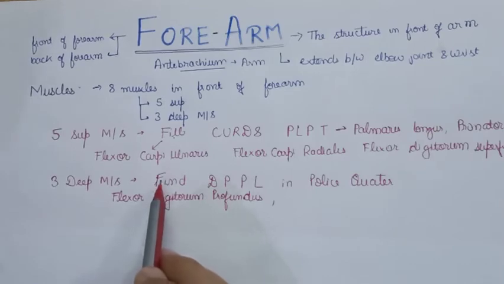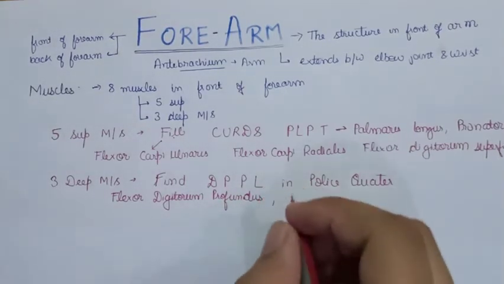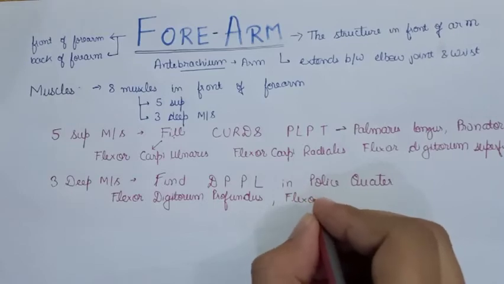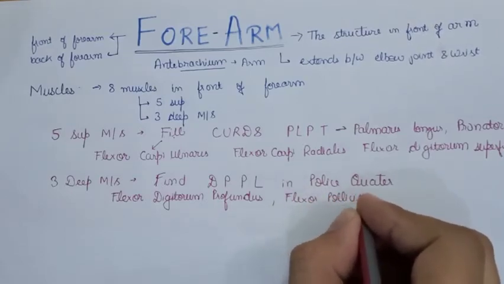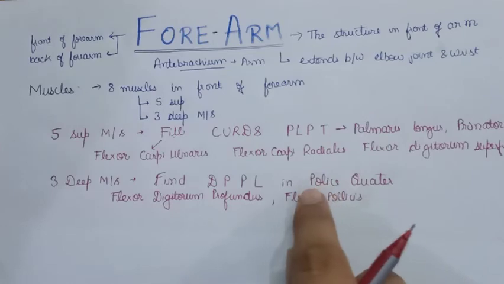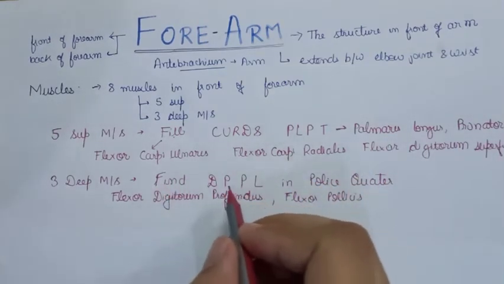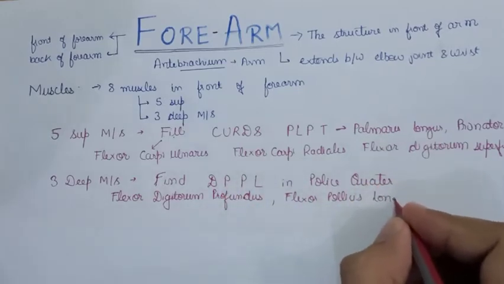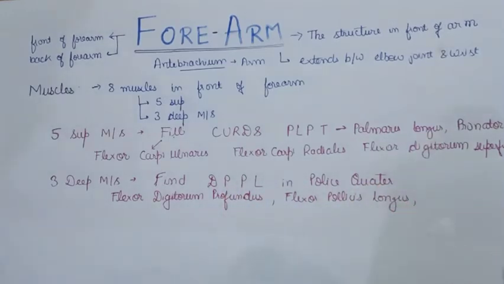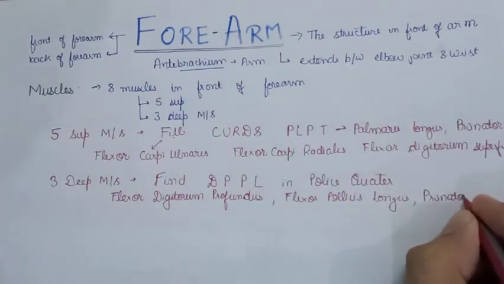See again, find, F stands for flexor, the remaining two words. Flexor pollicis, L stands for longus. So the next muscle is flexor pollicis longus. And I'm damn sure if you have ever read the forearm or the front of the forearm muscles, you will be able to guess the last muscle. So give it a try. So it was flexor digitorum profundus, flexor pollicis longus, and the last muscle, I think most of you have got this correct, is the pronator quadratus.